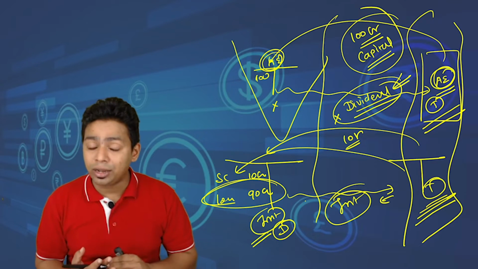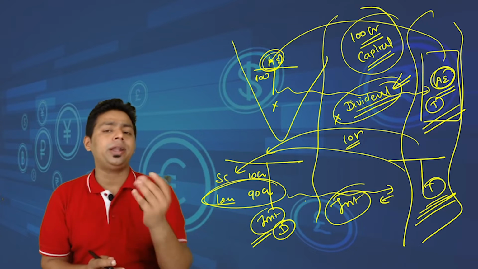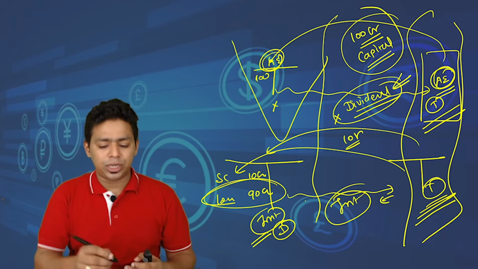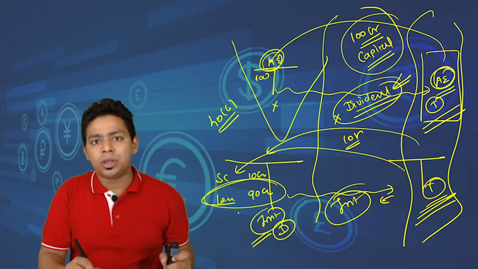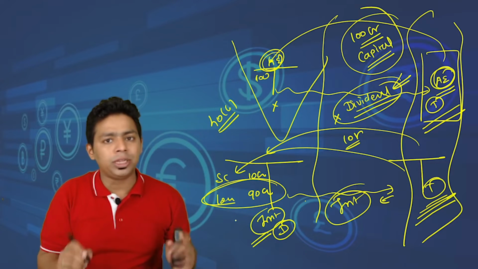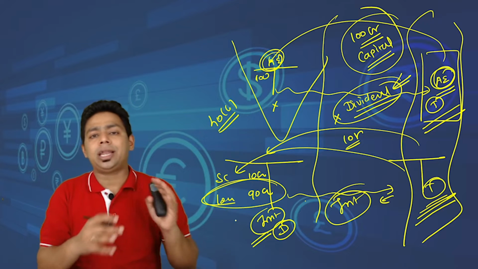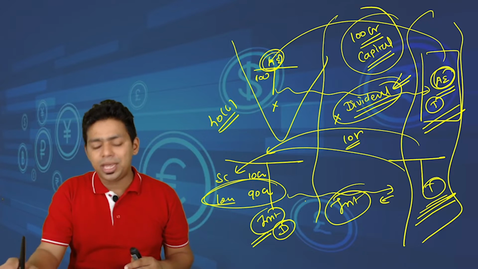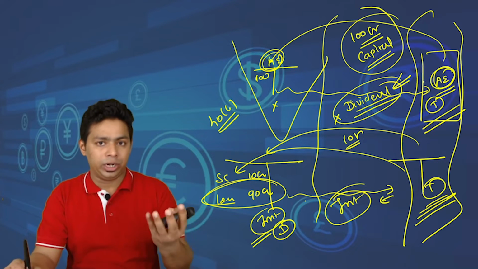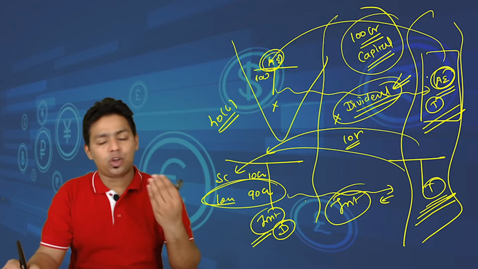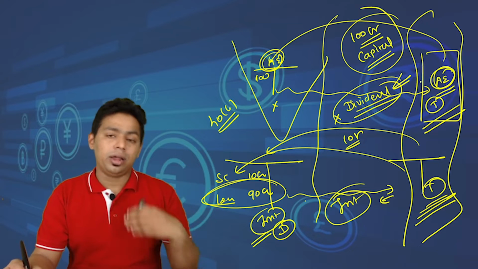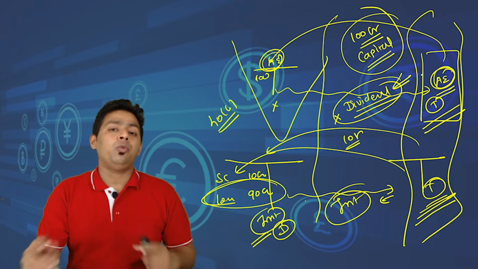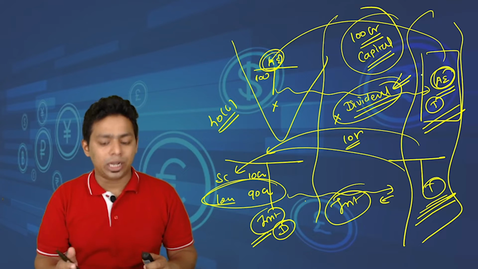We are not disallowing it, we are putting a limit. Like you might have known, in a partnership firm under section 40B, we say interest up to 12% per annum is allowed and more than 12% per annum is disallowed. Here we cannot put that kind of restriction because many countries have different rates of interest. Like in European countries the rate of interest is different, African countries the rate of interest is different, America the rate of interest is different, and therefore we cannot have a standard percentage written in the law.